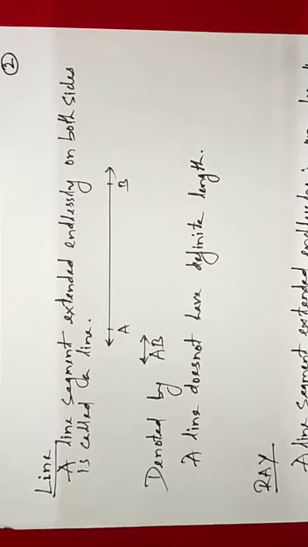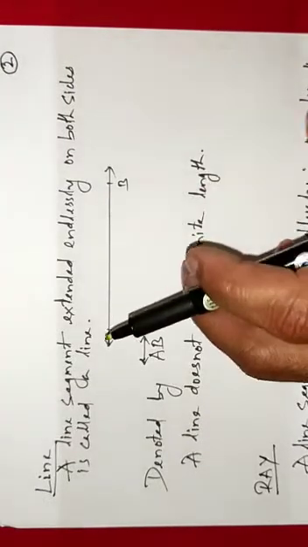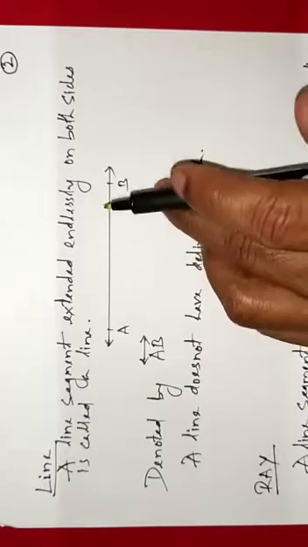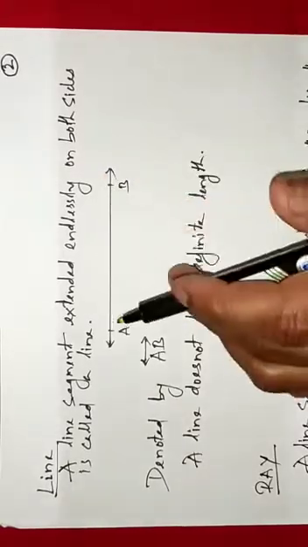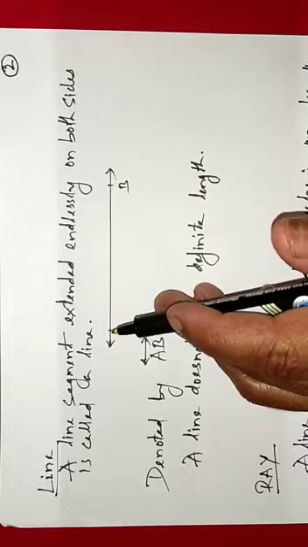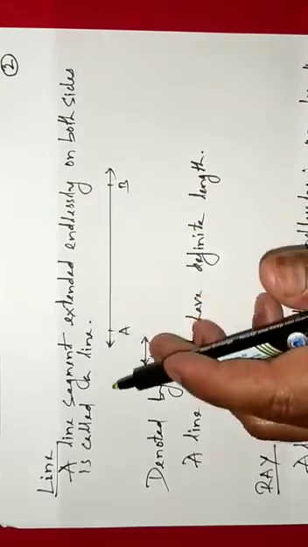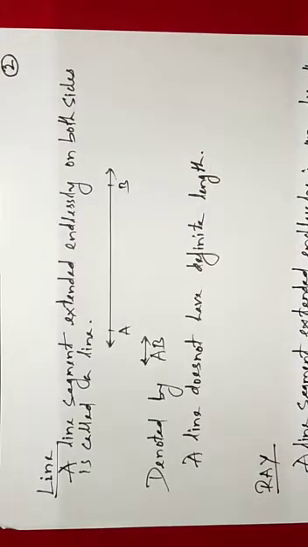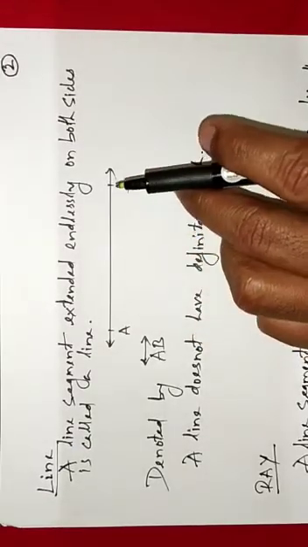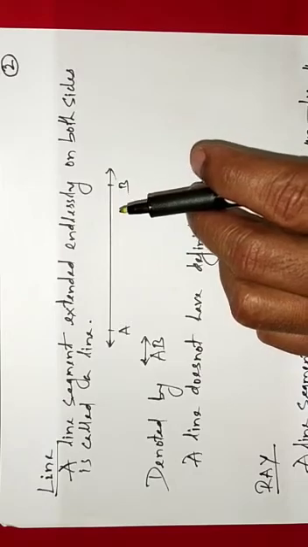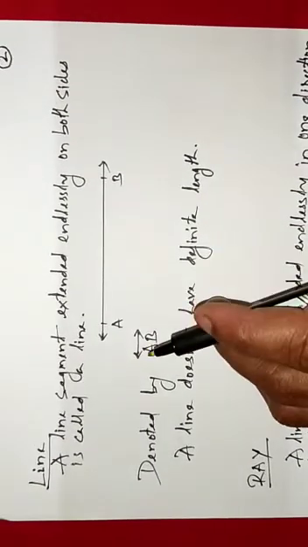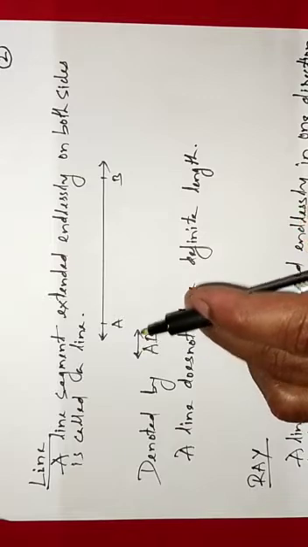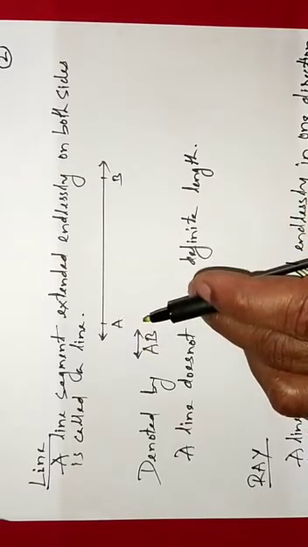Now children, let us read about a line. What is a line? You can see here a line segment which extends endlessly on both sides. Here you can see this line segment extending towards A and also towards B. So the line segment that extends endlessly on both sides is called a line. It does not have any definite length. It is written like this, AB, with arrows on both sides.